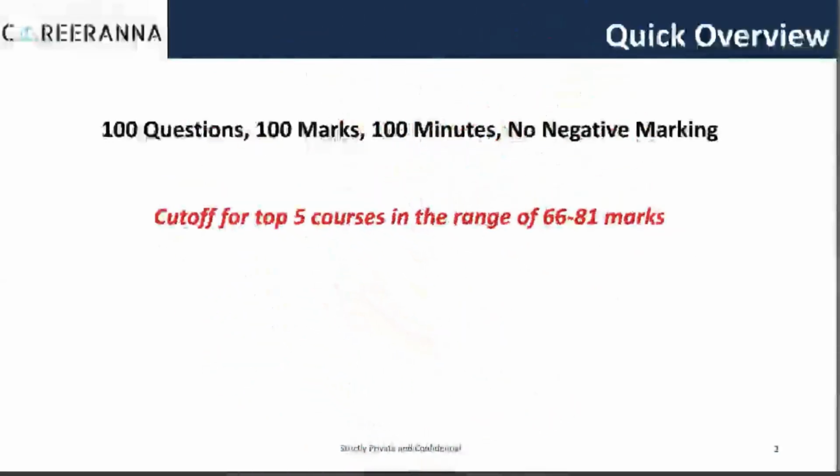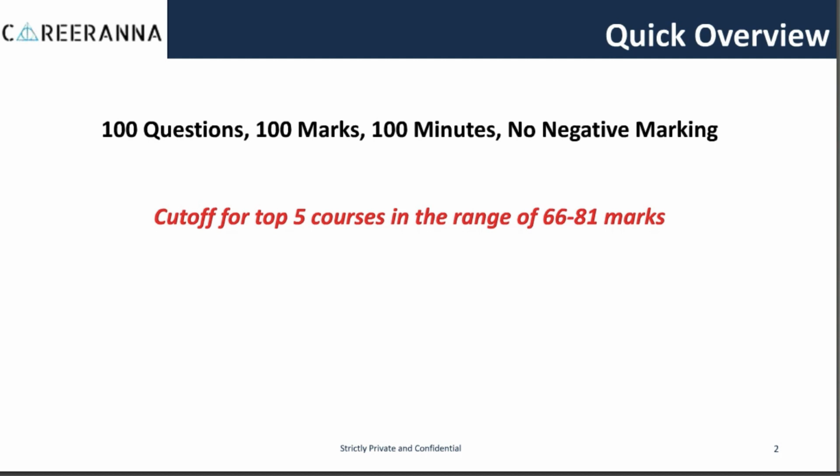As you all know, the exam consists of 100 questions with 100 marks, and the total time given to you is 100 minutes, and there is no negative marking in the TISSNET exam. That means you are going to attempt 100% of the paper. Now the point becomes that you need to attempt the entire paper with as high accuracy as possible because the cutoffs are usually very high in TISSNET.